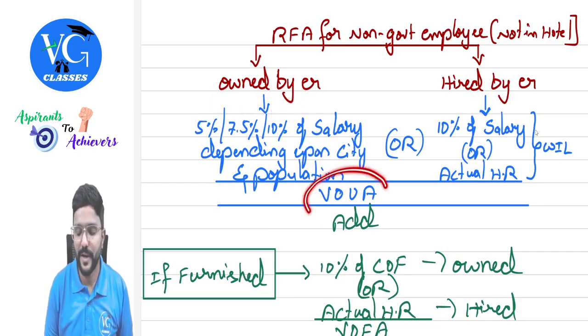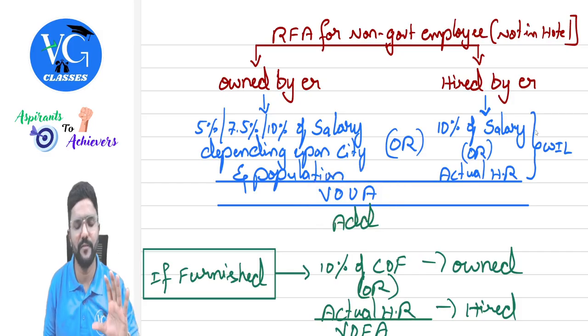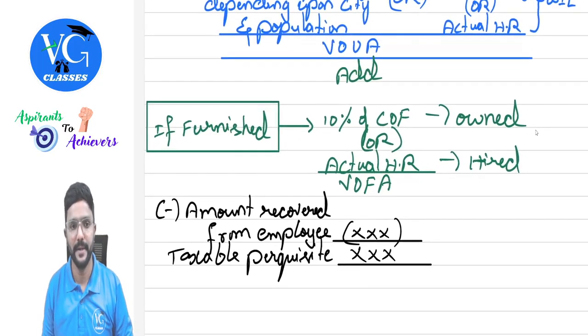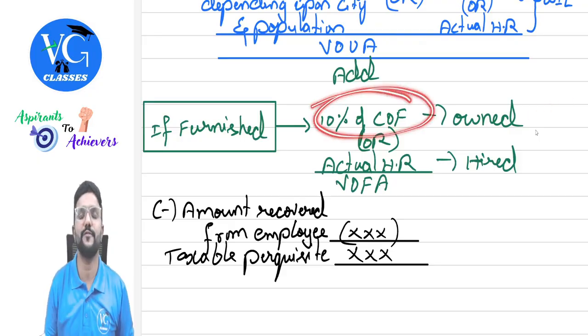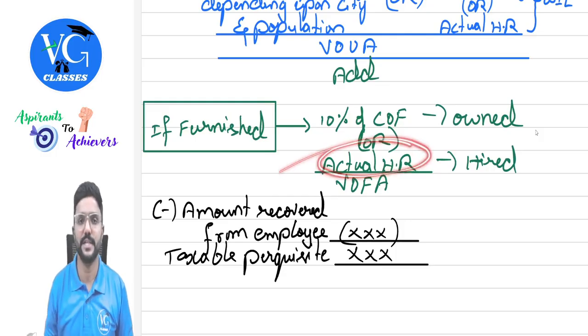Okay. This will be called the value of unfurnished accommodation. Okay, sir. For this, if it is only unfurnished, stop it here only. But if it is furnished, for whatever value we have got here, we need to add. If the furniture is owned by the employer, take 10% of the cost of furniture. If it is hired, take the actual hire charges.